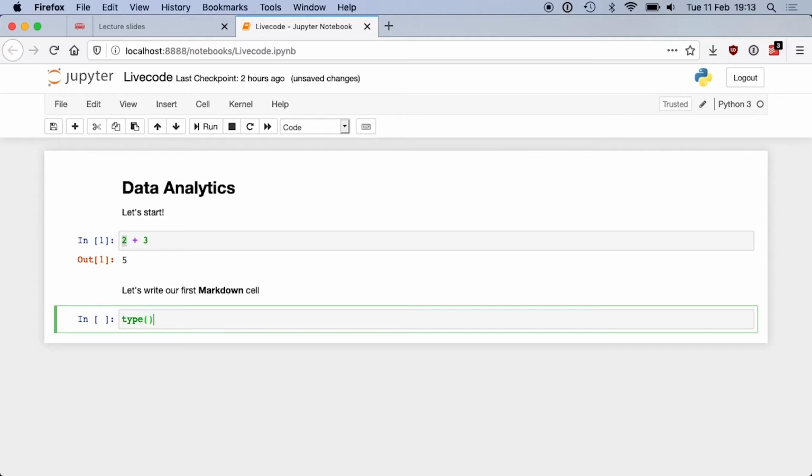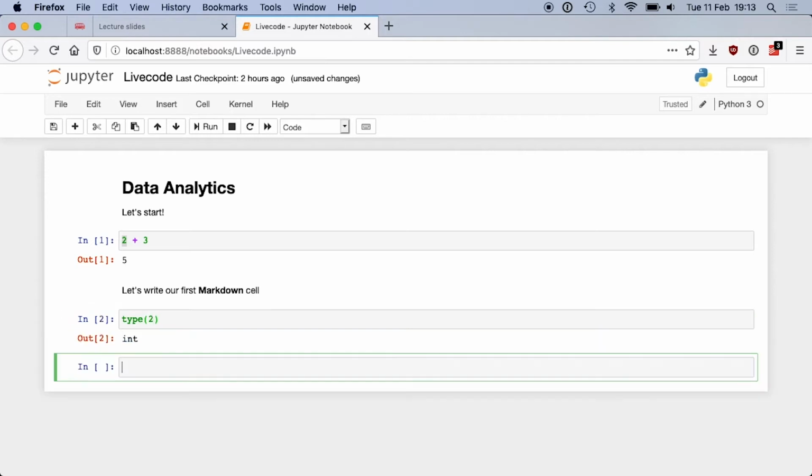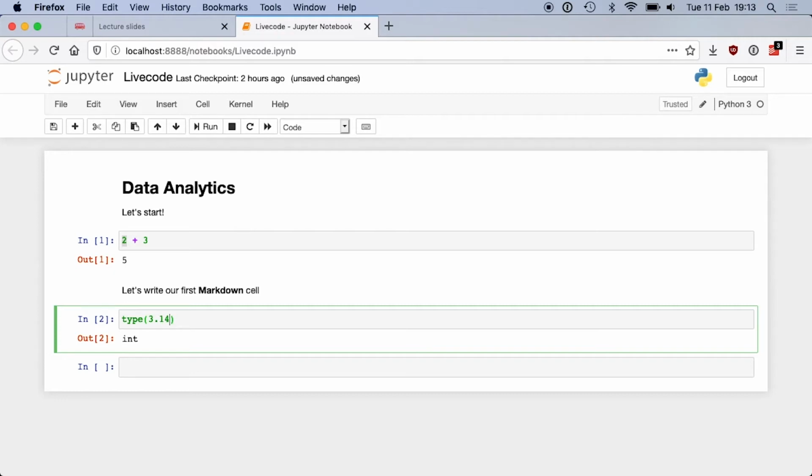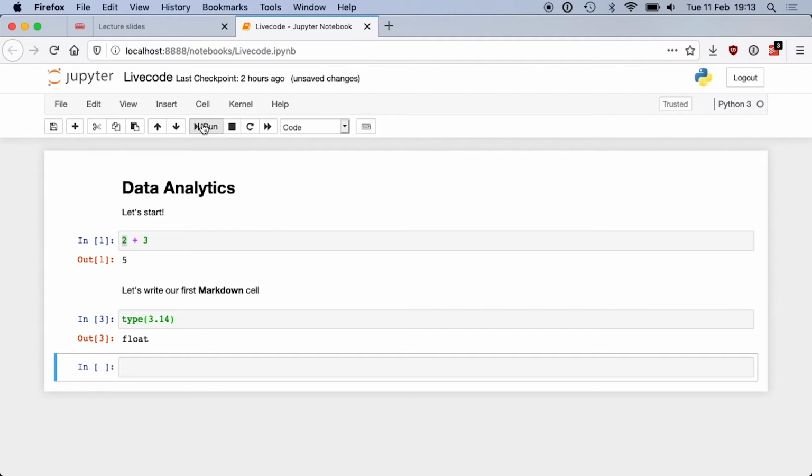So it could be dot type, but here it will be type, parenthesis, and what I put inside the parenthesis will be the actual value I want to check. So if I do type 2, I get int, so this is an integer. If I look at the number 3.14, and I run this, what will be the type? Float. So if I run the code, you see, I get float. Okay, this is how you check types.